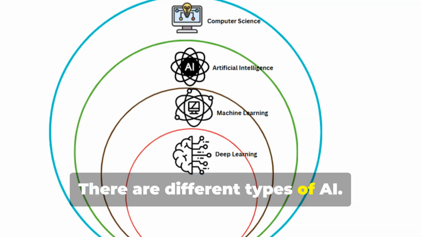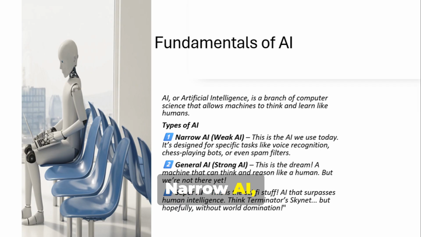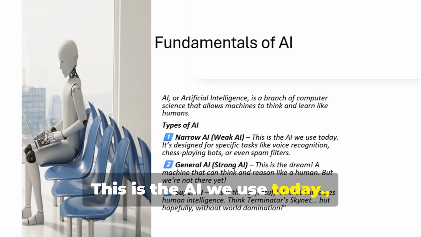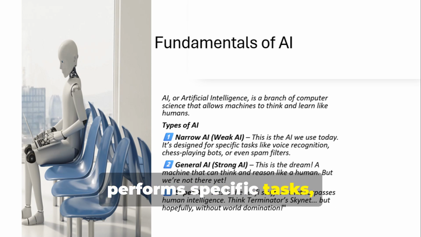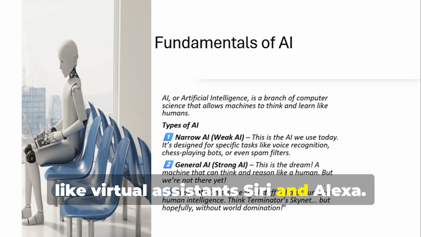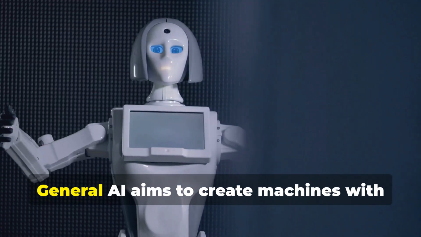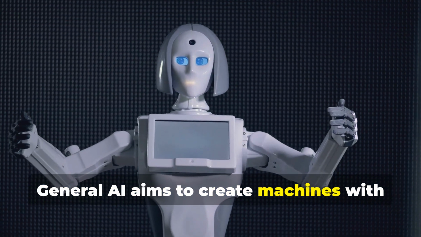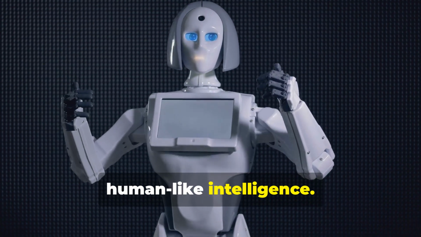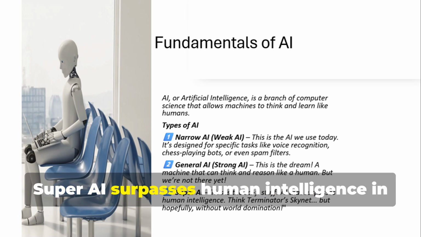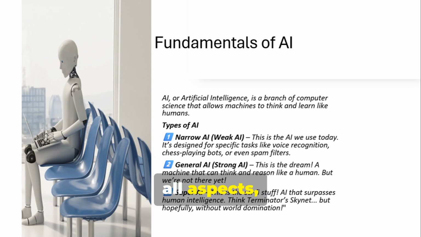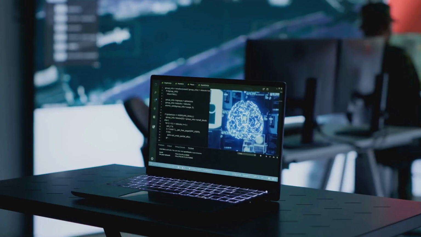There are different types of AI. Narrow AI, or weak AI, is the AI we use today. It performs specific tasks like virtual assistants, Siri and Alexa. General AI aims to create machines with human-like intelligence. Super AI surpasses human intelligence in all aspects, but remains hypothetical.